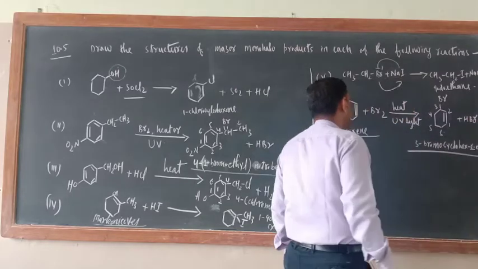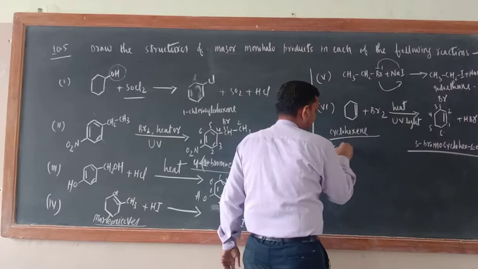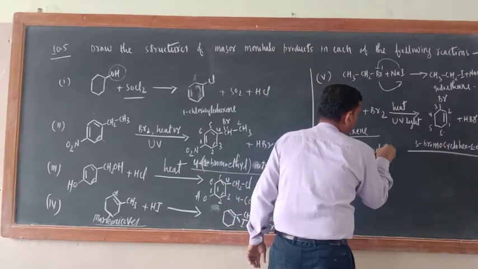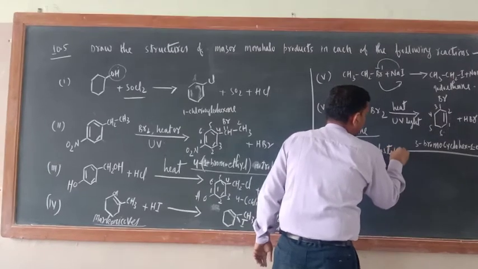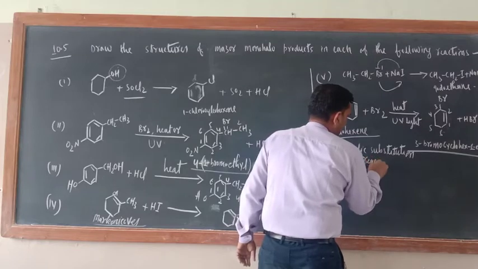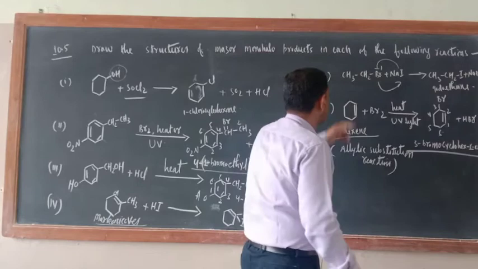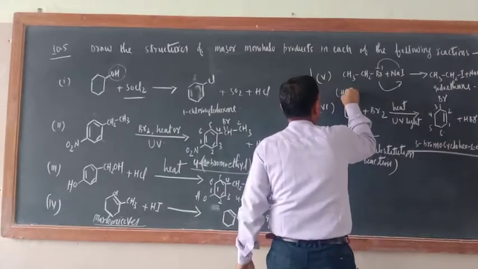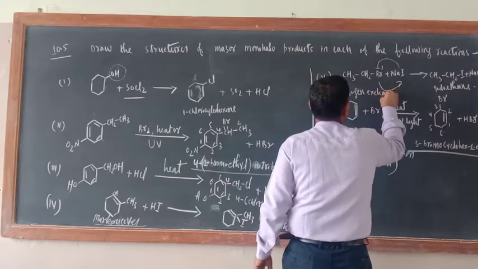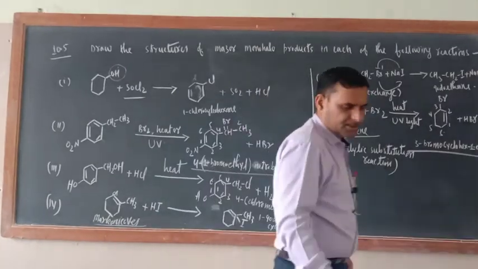This is a substitution reaction. What kind of substitution reaction? This is an allylic substitution reaction. Okay, and this is halogen exchange. What is this one? Halogen exchange. Okay, no problem? Yes, no problem.